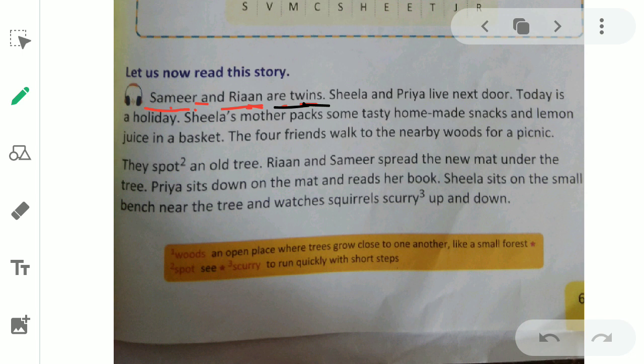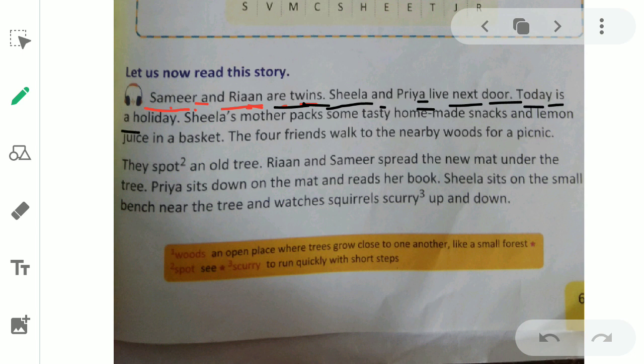And next we have: Sheila and Priya live next door. Sheila and Priya, they are two girls, sisters we can say, and they live next door to Sameer and Rayan. Next door means बच्चे, जैसे आपका घर है या मेरा घर है, आपके घर के नेक्स्ट जो घर है, नेक्स्ट डोर, ठीक है, the very near home to your house. So Sheila and Priya, they are two girls and they live next door.